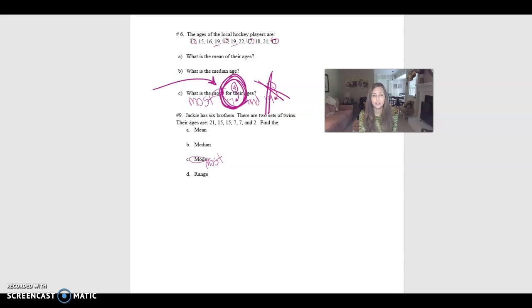And then down here, this is the one about Jackie's brothers. Well, this is bimodal. This problem does have 2 modes, and here's the reason why. She has 2 brothers that are 15, so 15 is a mode, and she has 2 other brothers that are 7. Remember, there were 2 sets of twins. So this one has 2 modes. It's bimodal. 2 kids in the family are 15, and the same number of children, which is 2, are also 7. Number 6 was not. So that was some housekeeping.